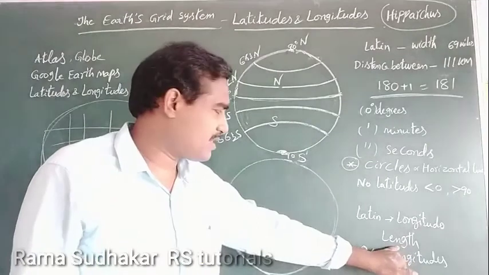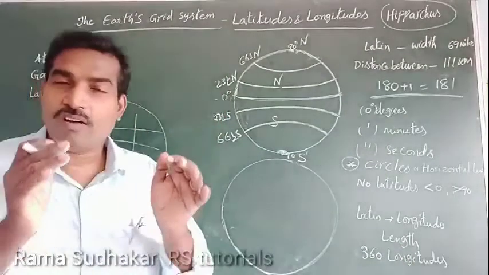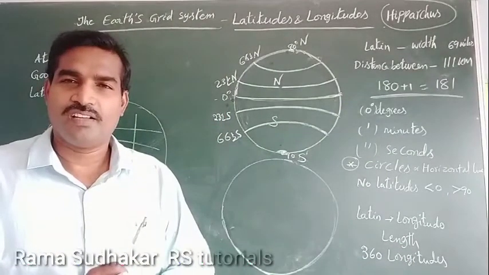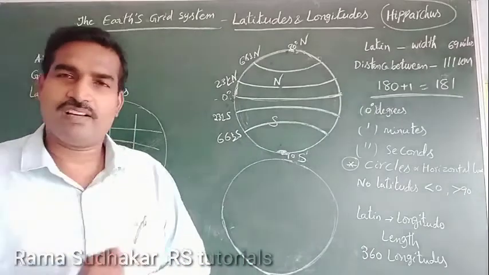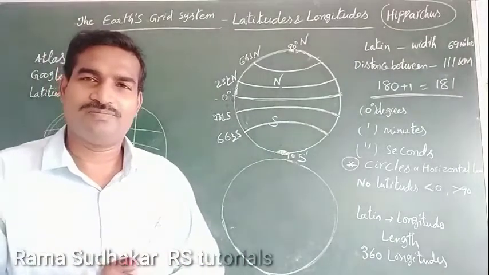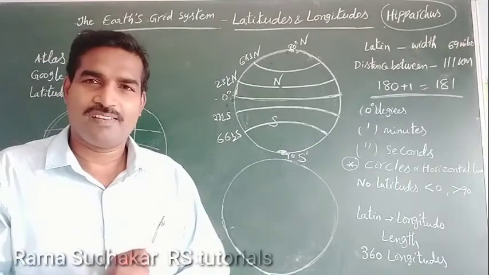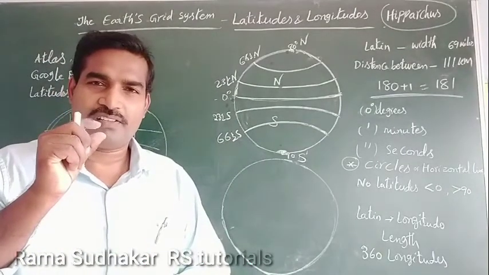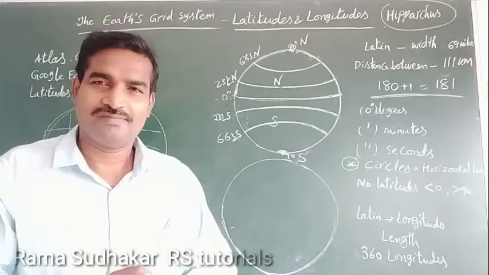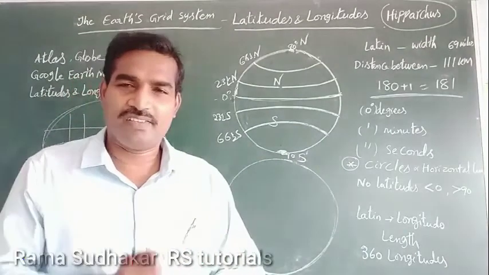Understood? Right. How many longitudes are there? How are they drawn on the globe? What is the shape? And what is the distance between the longitudes? Yes, we'll discuss here.